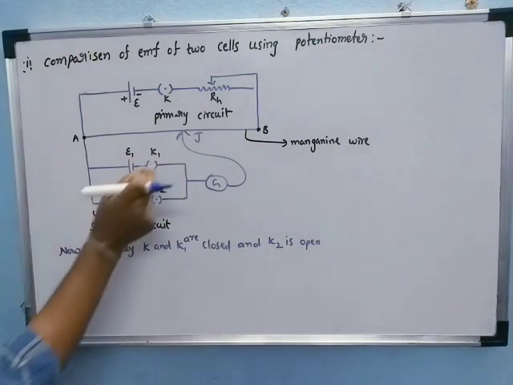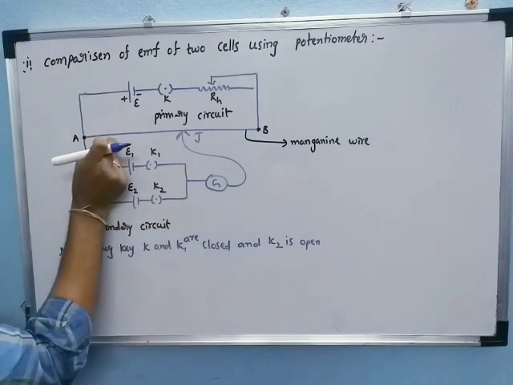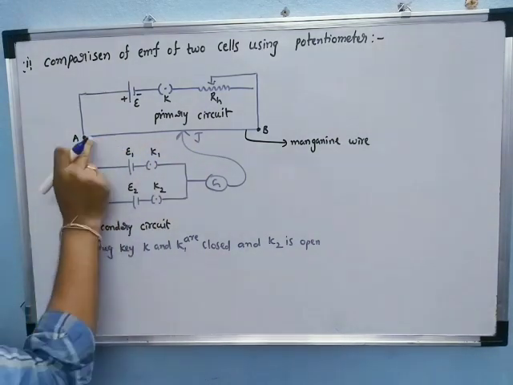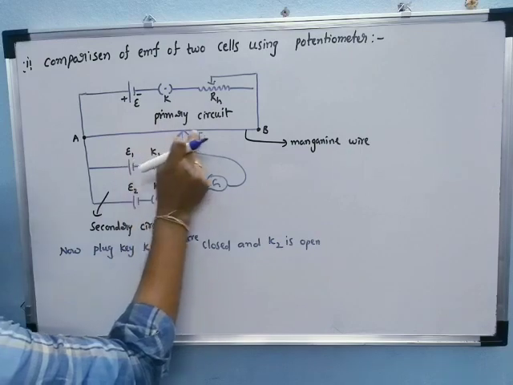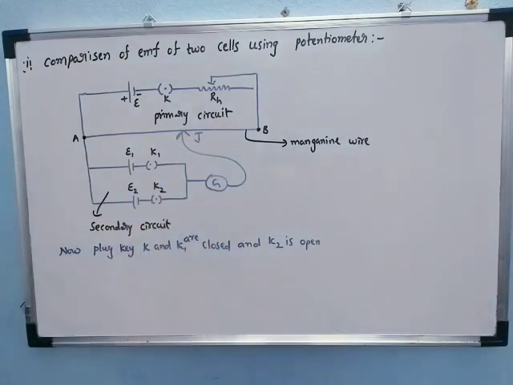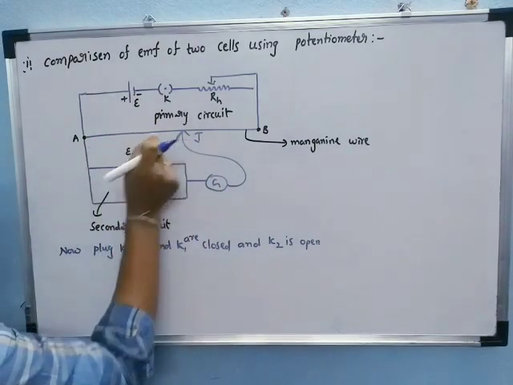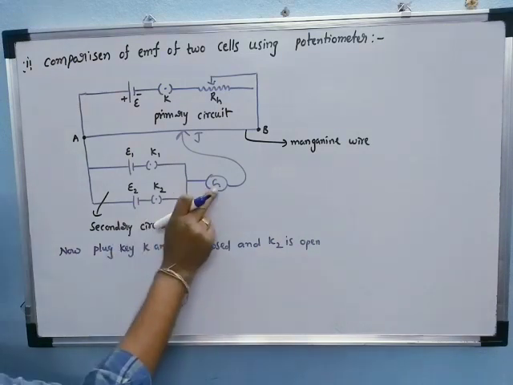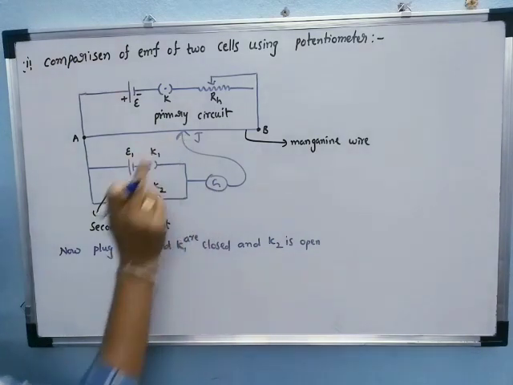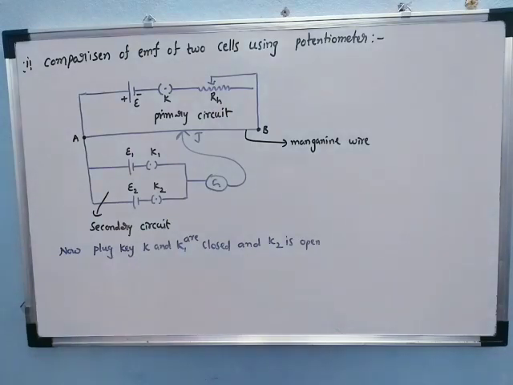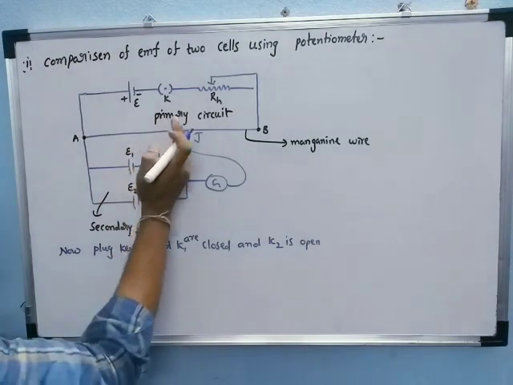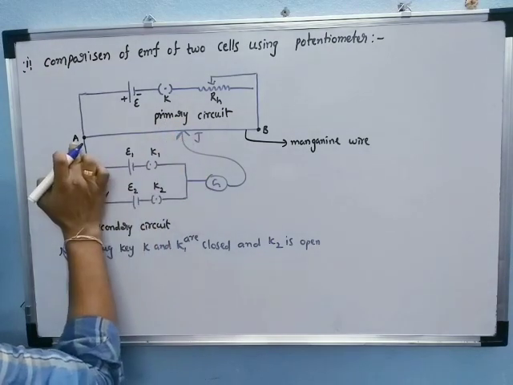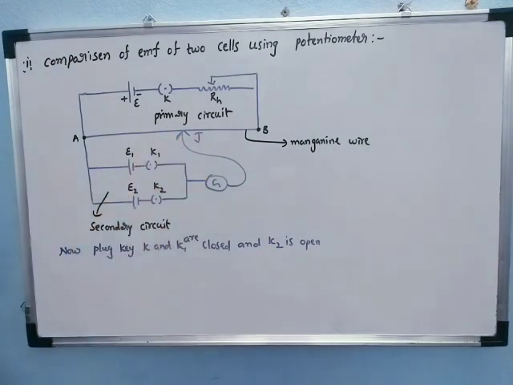Now the jockey is pressed at various points on the manganese wire. At a certain position the galvanometer shows null deflection. Now we can stop and measure the balancing length A to J, called L1.